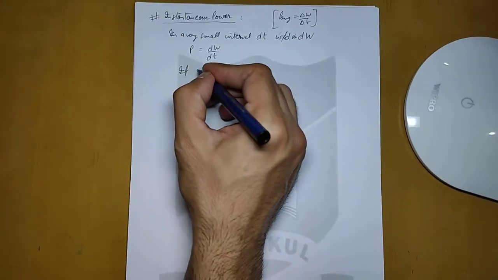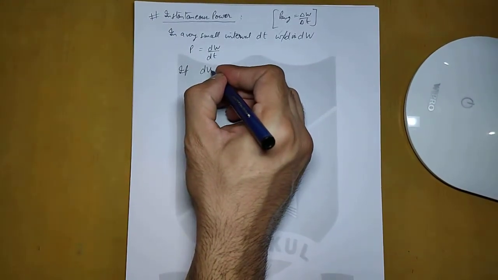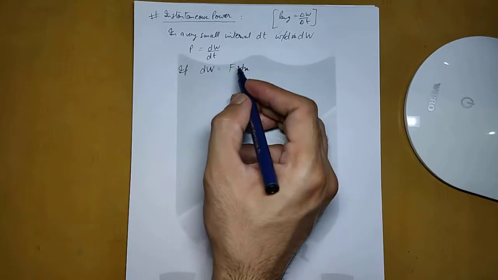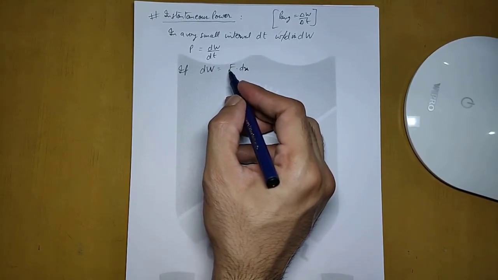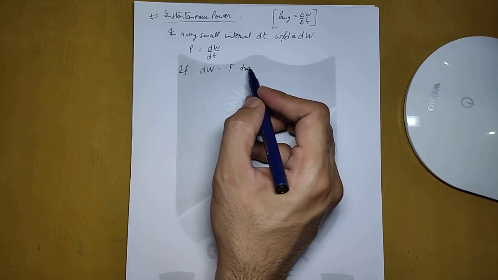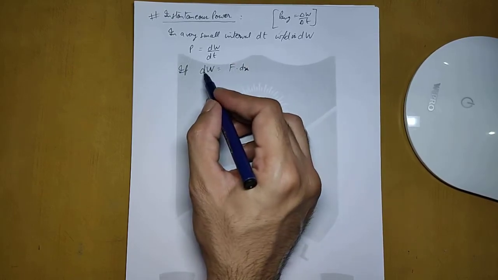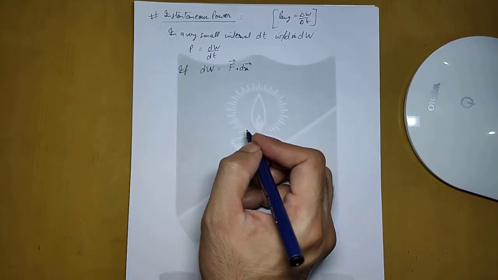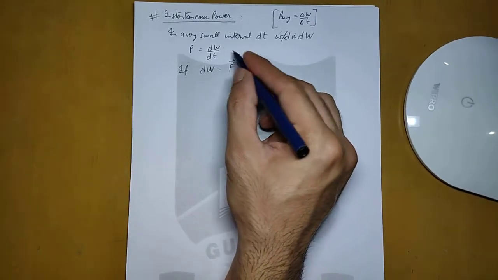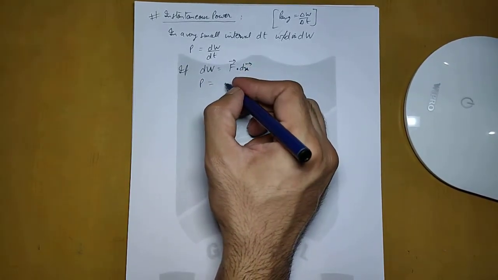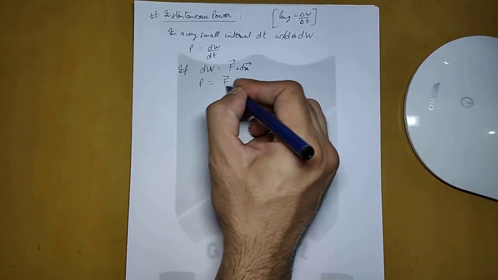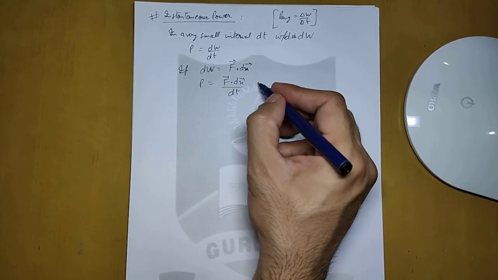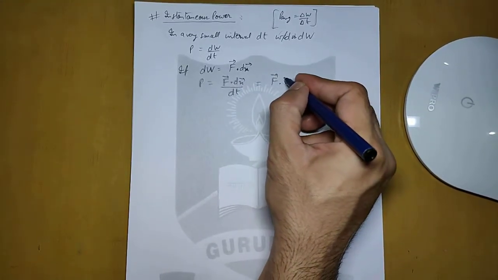If the work done is equal to say F dx, say a force is applied on the body and the displacement that happened in the body is a small displacement dx, then the work done can be given as F dx, or in vector form it can be given as F dot dx. Now if this value is put here, then the instantaneous power can be written as F dot dx upon dt, and we know that dx upon dt is the velocity, so this becomes F dot v.